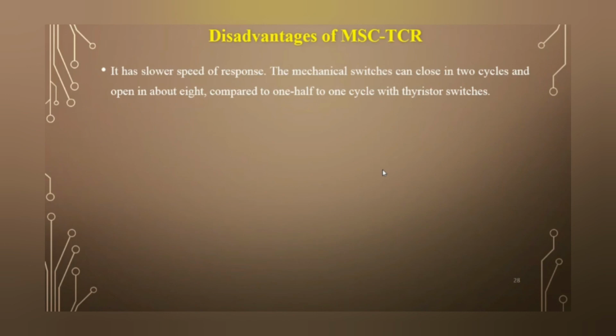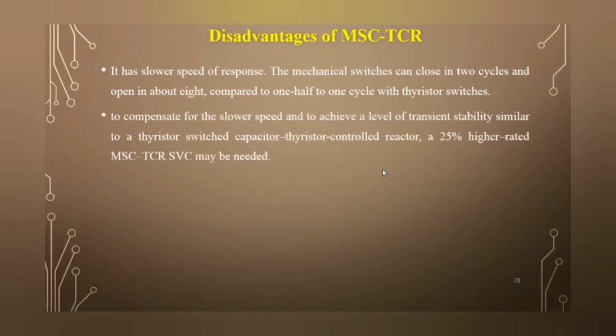Now the disadvantage of MSCTCR is that it has a lower speed of response. The mechanical switches can close in 2 cycles and open in about 8, compared to 1/2 to 1 cycle with a thyristor switch. To compensate for the slower speed and to achieve a level of transient voltage similar to a thyristor switched capacitor, thyristor controlled reactor, meaning TSCTCR, a 25% higher rated MSCTCR SVC may be needed.